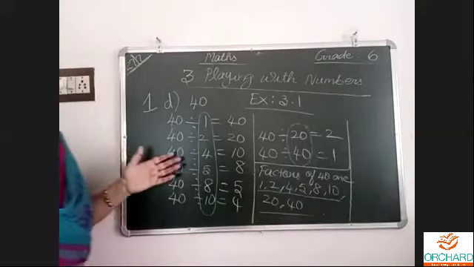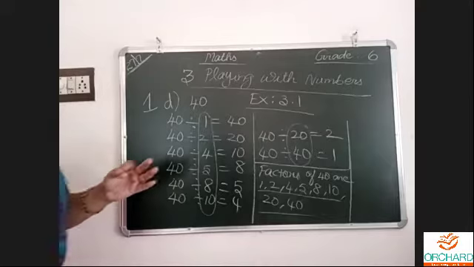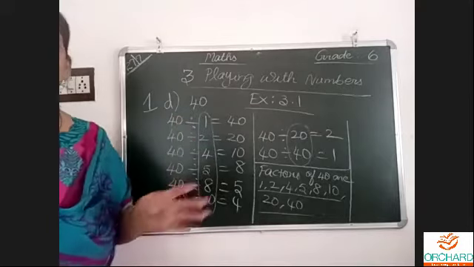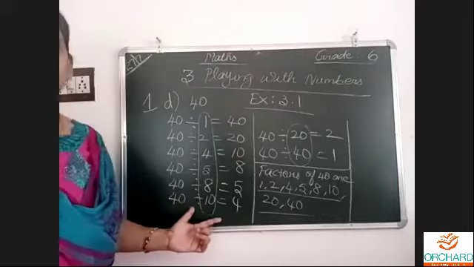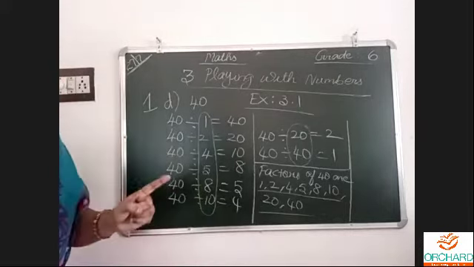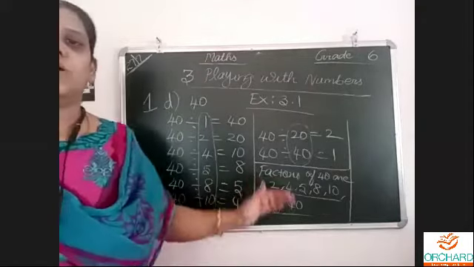All the questions you would have seen yesterday also. Yesterday we did 64, 48, 24. Today we did 40. All these four I did by the same process, finding by dividing, starting from the digit 1, then 2, then 3, and so on.